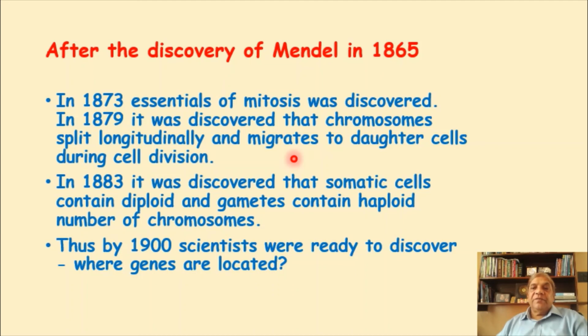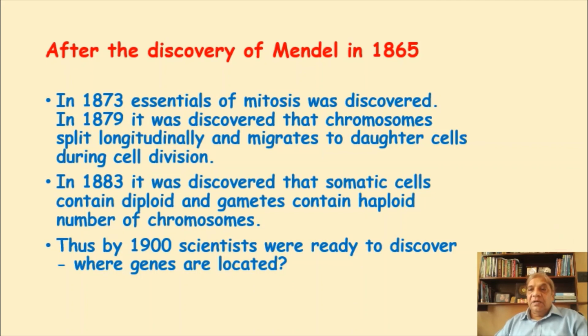They still did not know, but they were now ready to discover it. They had that much knowledge, so they started asking where genes are and what determines the factors. The characters are determined by factors, but where are these factors?